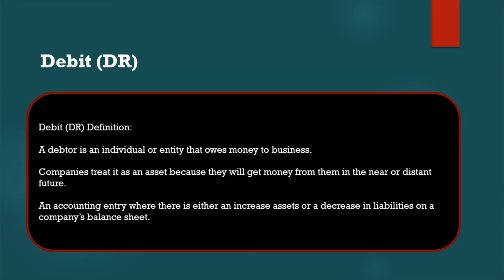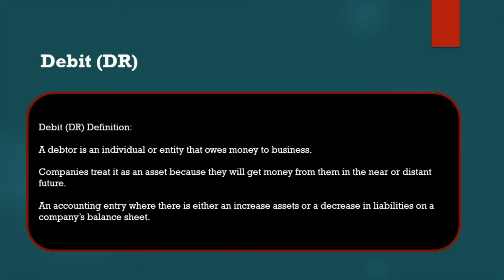At the same time, it increases the assets or decreases the liability in the balance sheet. You can see debit means what? Increase the assets, decrease the liability. You can easily understand. If you receive the money, your asset is increasing, that means your liability is decreasing. If you pay the money, what is going to happen? Decreasing the asset, increasing the liability. If I am going to take a loan, that means my liability is increasing.